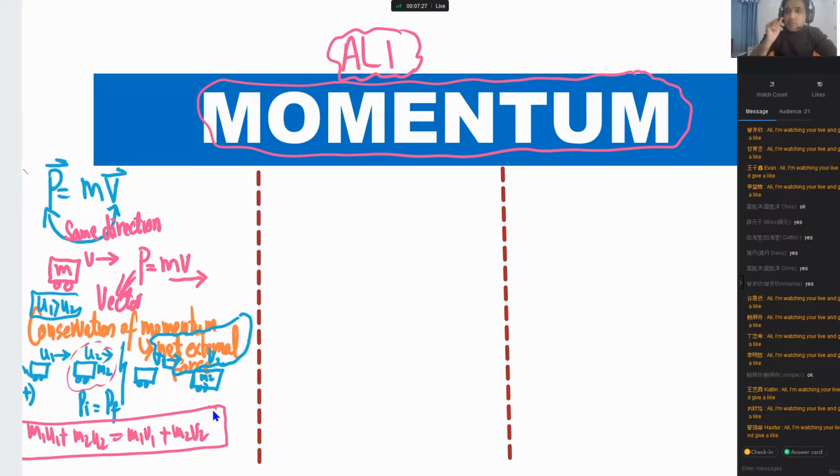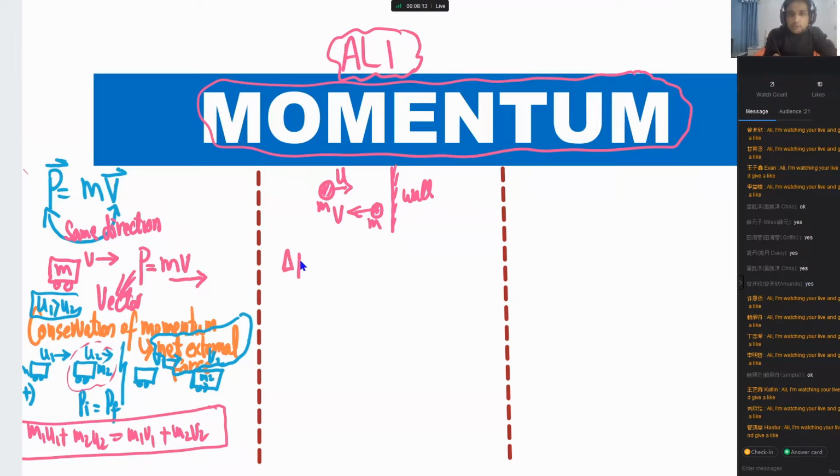The second most confusing part for many students is this one. So let's say we have one ball. Listen carefully. Let's say the mass of this ball is m and it has velocity u, moving to the right, and it collides with this wall. So imagine that this one is a wall. When it collides with this one, it moves backward, meaning it goes in the opposite direction. Let's say its velocity is v, and the mass will not change. When two bodies collide, they apply force, and when you apply force on an object, the mass does not change. So the mass is the same.